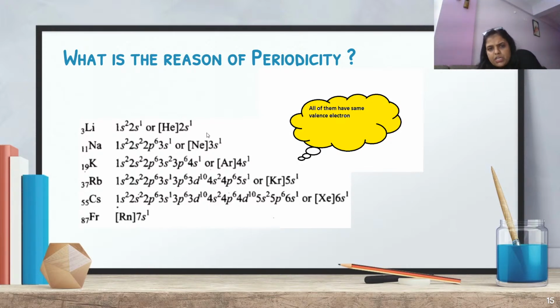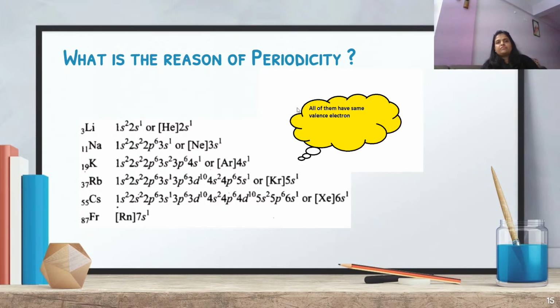Now, can you see a common pattern in all of them as you move down the particular group? Here it is 2s1, 3s1, 4s1, 5s1, 6s1. Every time, what is happening? 2, 3, 4, 5, 6. The period number is increasing, guys, but the number of electrons present in the valence shell remains the same. So all of them have the same valence electrons, which means they have the same valency. And if they have the same valency, they are going to react the same way, that is, they are going to have the same chemical properties.